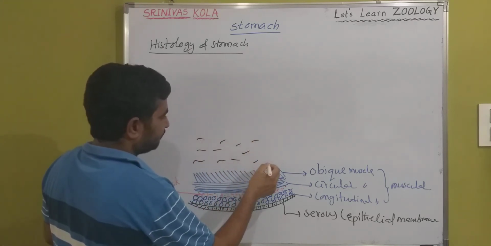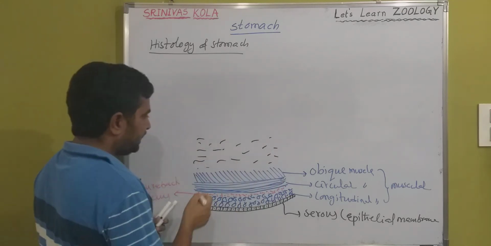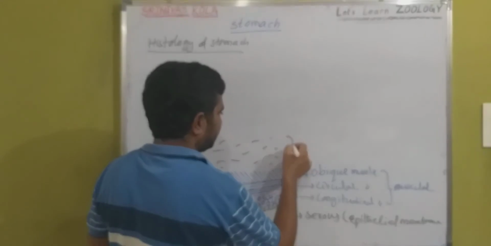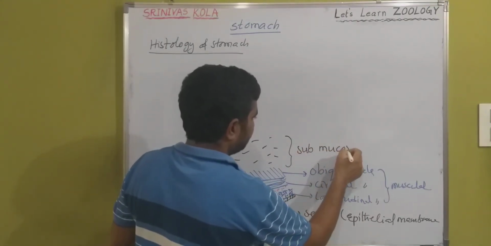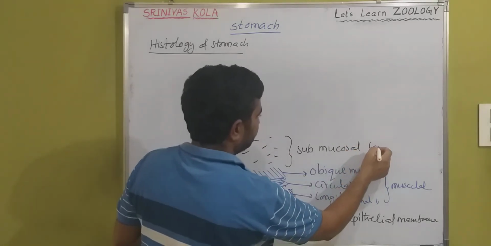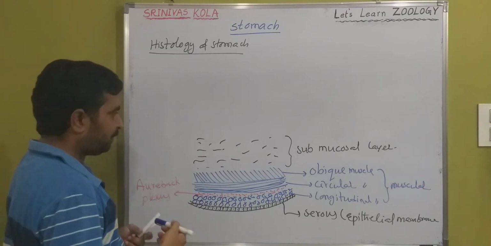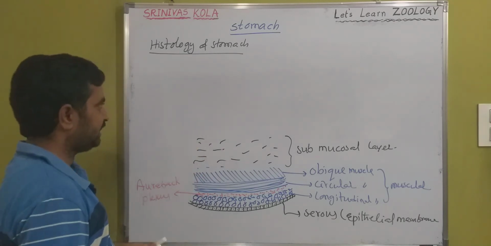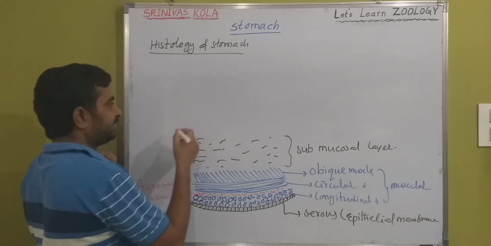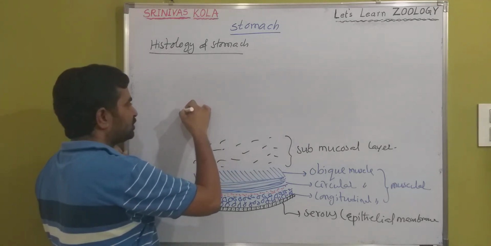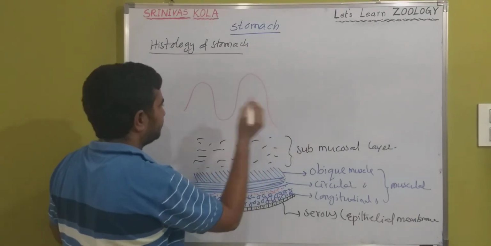Another layer just behind the muscular layer is the submucosal layer. The submucosal layer is followed by the mucosal layer, and the innermost layer, the mucosal layer, has finger-like projections like this.